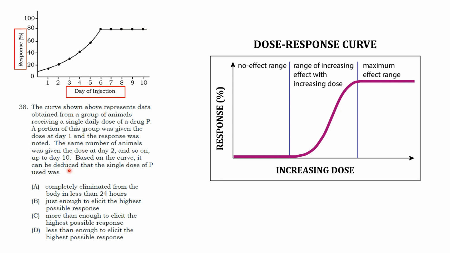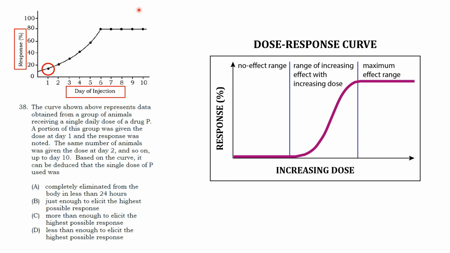Let's go back here to our question. So based on the curve, it can be deduced that a single dose of P used was blank. So we're particularly interested in this part of the graph. Is it A, completely eliminated from the body in less than 24 hours? This is obviously false. Option B, just enough to elicit the highest possible response.